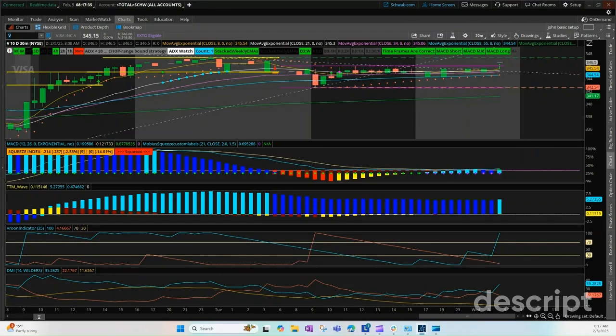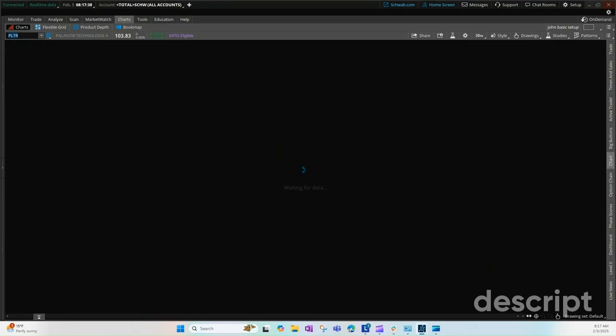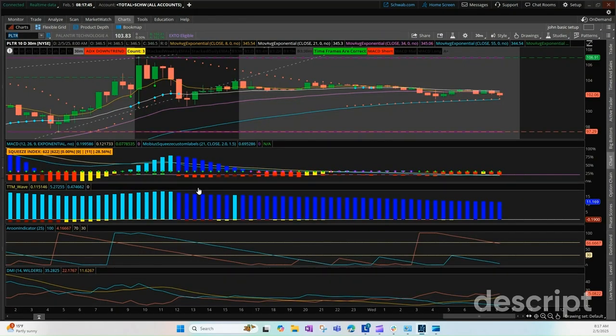Let's take a look and see what Palantir is doing. Palantir set the market on fire on Tuesday. We always like to keep our eyes a day or two after earnings to see what happens. A lot of times those stocks want to give back some of that.